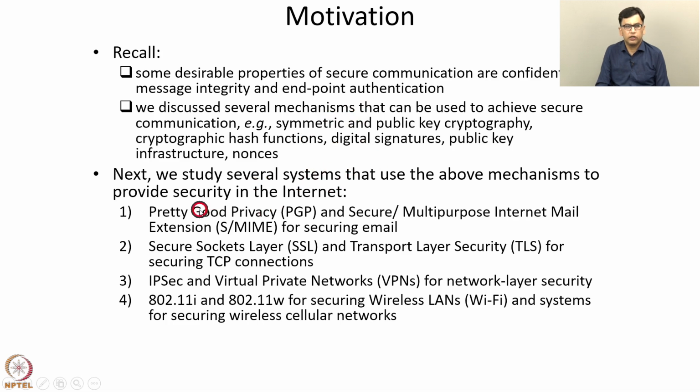First, we will discuss the following systems: Pretty Good Privacy or PGP, and Secure Multipurpose Internet Mail Extension or SMIME. So these are two systems for securing email. Then we'll discuss securing TCP connections. Recall that TCP is a transport layer protocol, and by default it doesn't have any security mechanisms. But we'll study protocols, namely secure sockets layer and its standardized version, transport layer security, for securing TCP connections. So we'll study SSL and TLS for securing TCP connections.